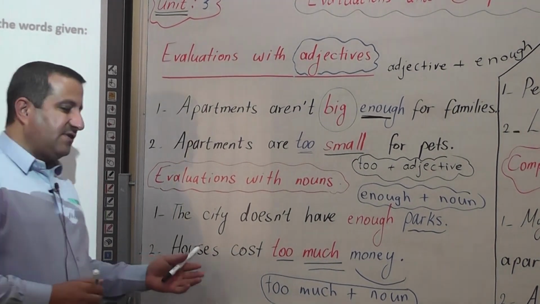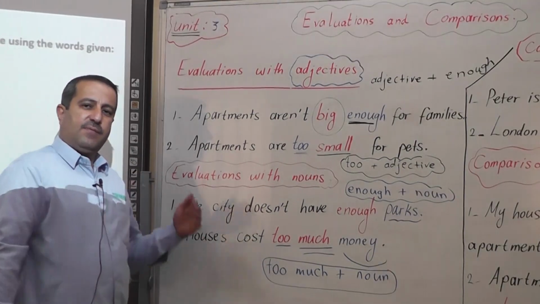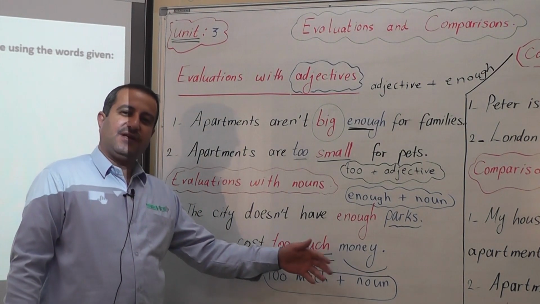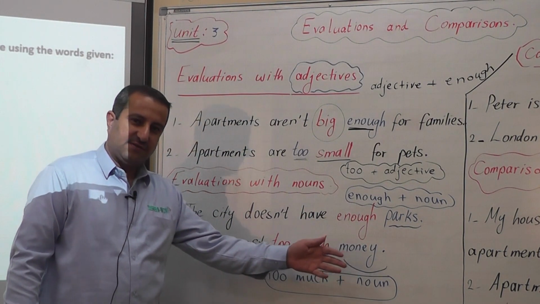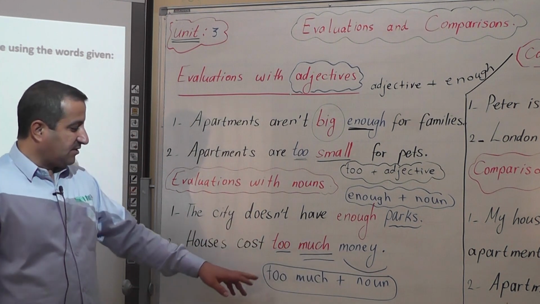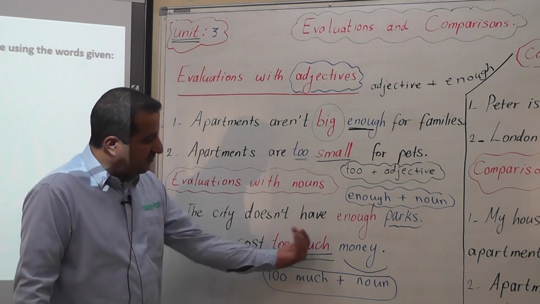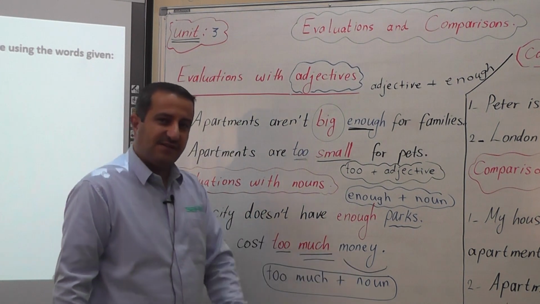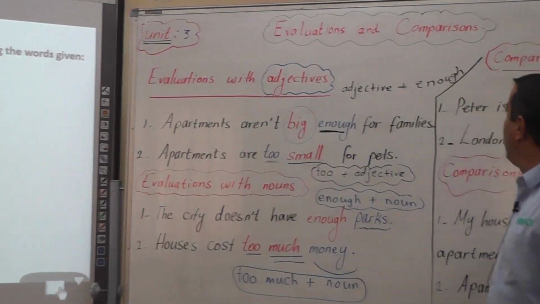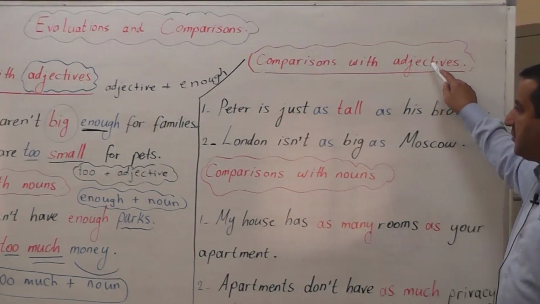Another example, we say the policeman has too much information about the accident. So information is also uncountable. We say too much information. So too much comes before the noun in the sentence. This is for evaluations. Here we have comparisons with adjectives.